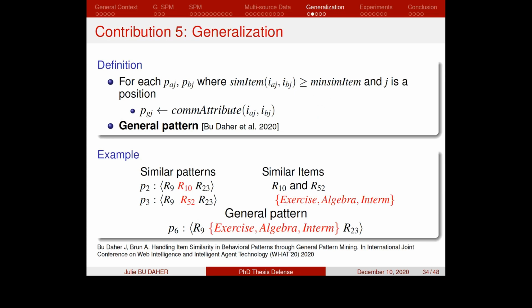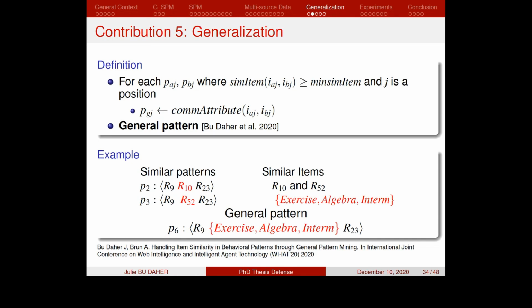We define a new form of pattern called the general pattern as a fifth contribution in our work, and we consider that a general pattern is a pattern that represents the two similar patterns which represent the same activity. The general pattern is formed by substituting the similar items in these similar patterns representing the same activity. We substitute these items at their same position by their set of common attributes.